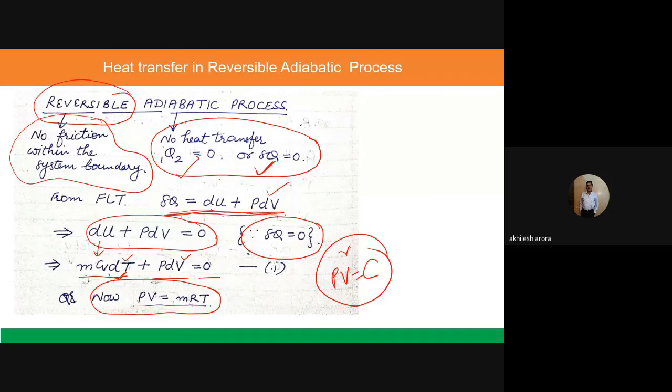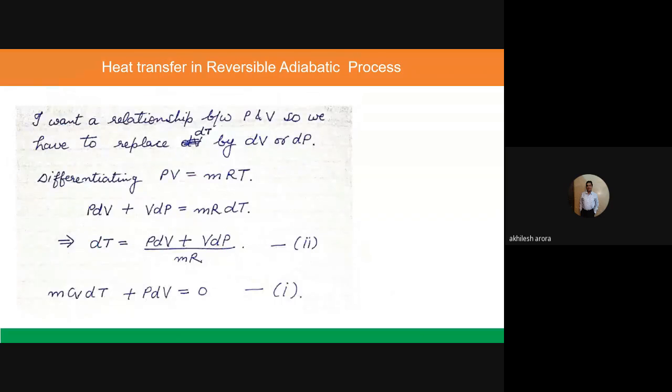Now let us look at this equation. This is the ideal gas equation, PV is equal to mRT. So I will differentiate this equation. When I differentiate this, I apply a product rule here.